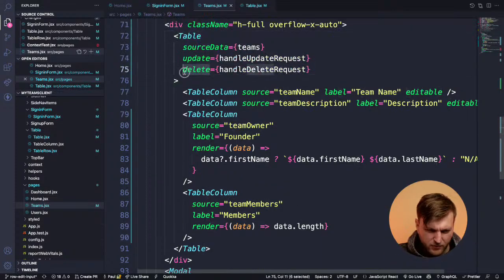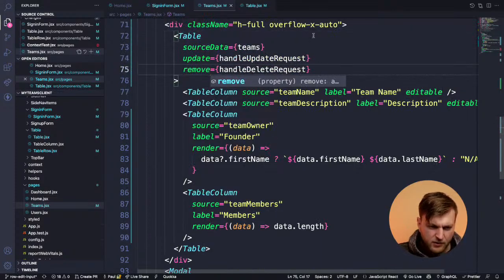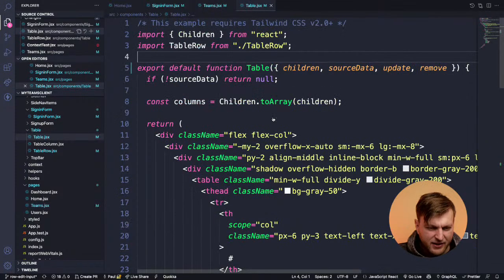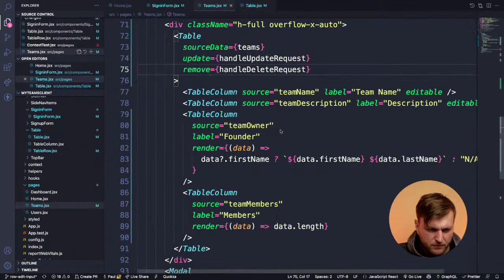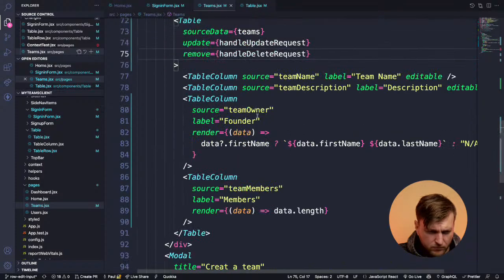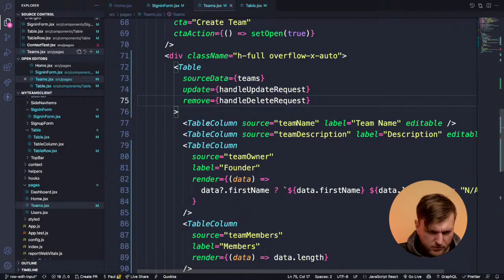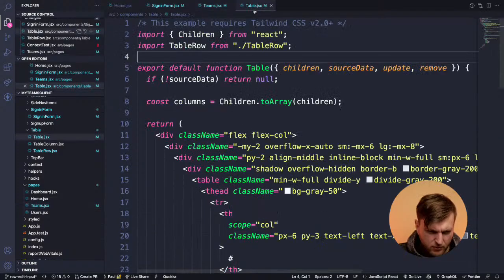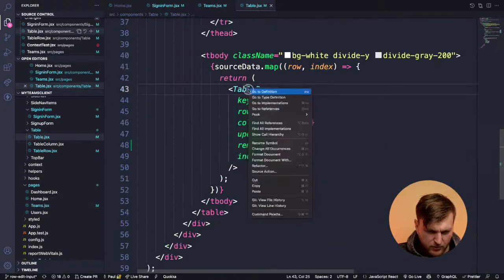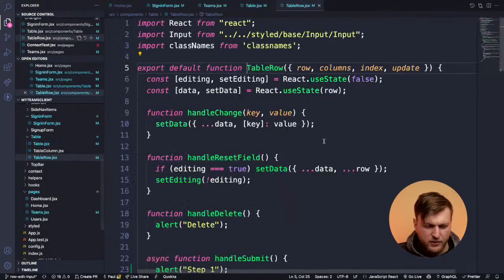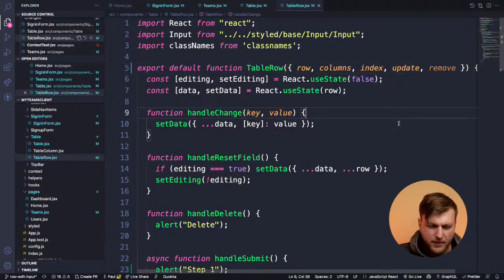That's what it was complaining about before. So now we have access to, no, we've got to go to table row. And so now we have access to the remove callback function.